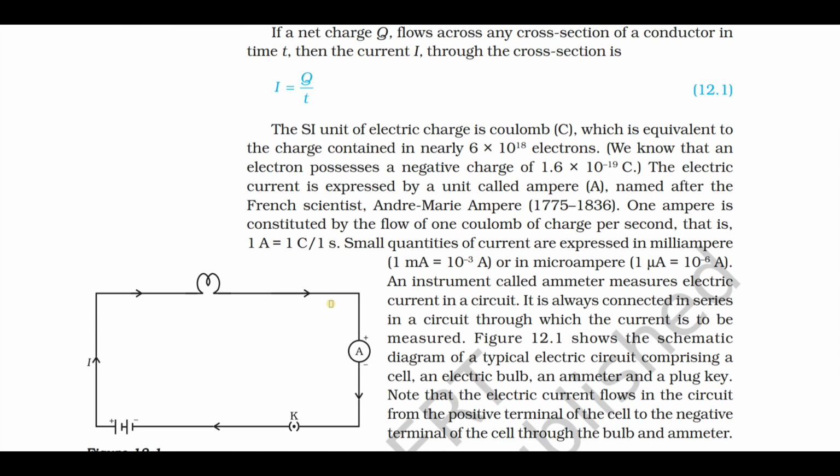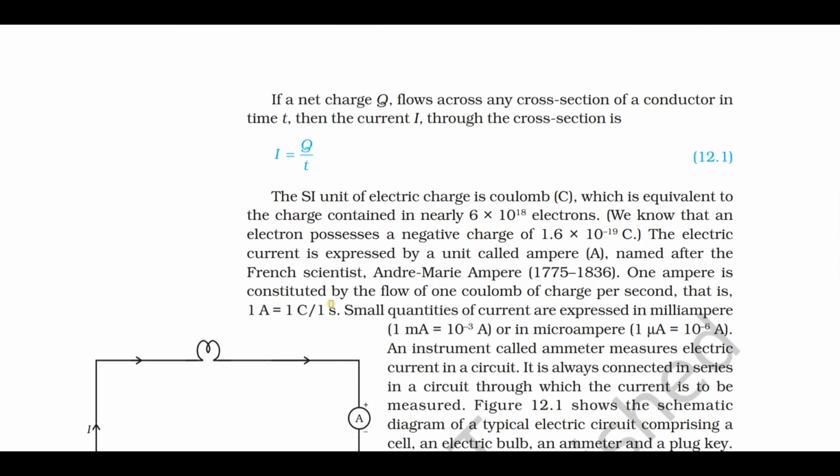Next page, we have the important definition, the current. The current is defined as what? It is defined as the flow of charges per unit time. So the important formula here is I equals Q by T. Make a note of this formula. The current I equals what? Q by T.